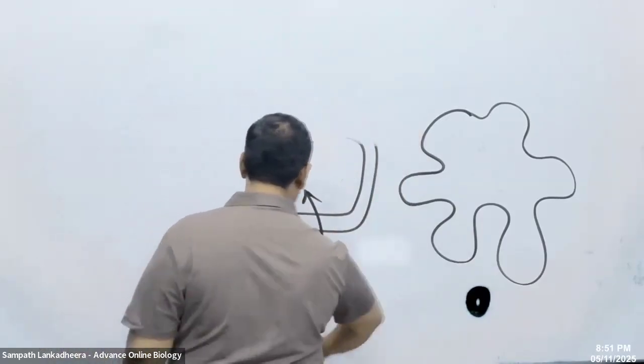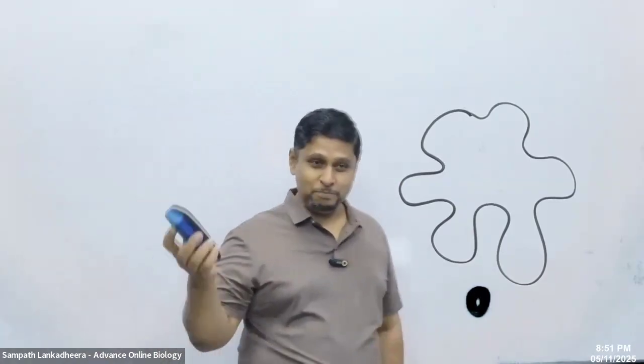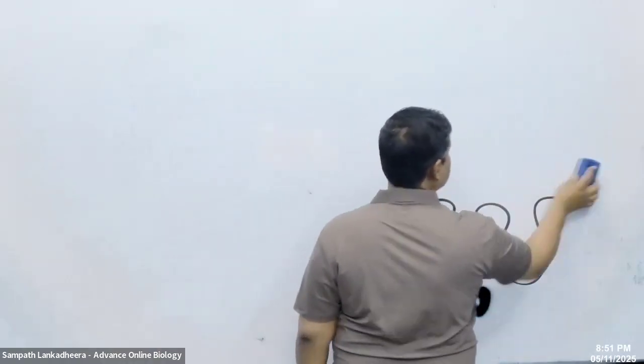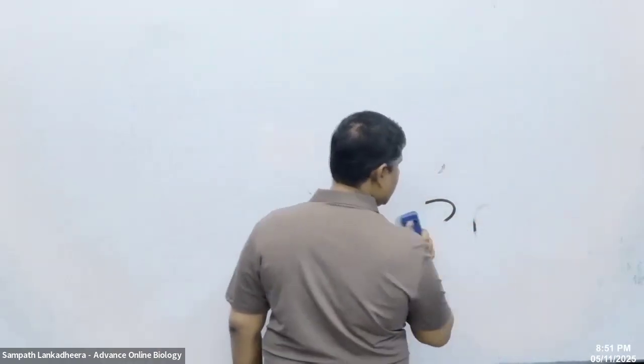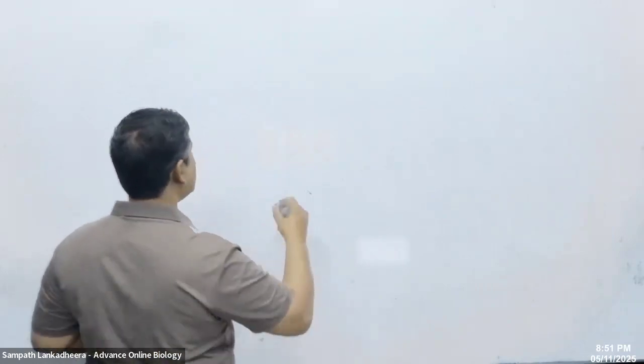I taught you earlier about fairy rings. Remember fairy rings? Fungi grow in the area where the fairies come and dance. Why does that happen?